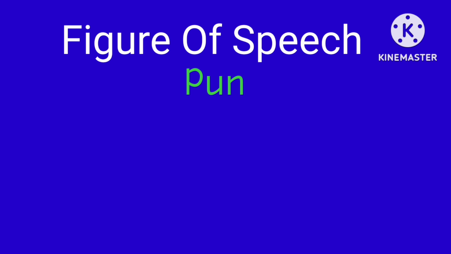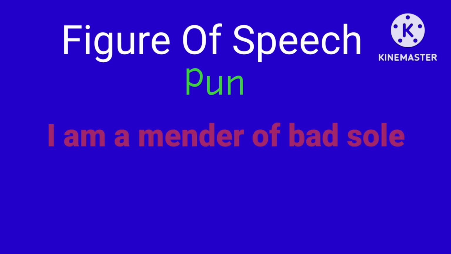For example, there's a famous sentence from Julius Caesar. The sentence is, I am a mender of bad soul. Here, a cobbler is saying to an official that I am a mender of bad soul. Actually, he wants to mean, being a cobbler, he is the doctor of shoes. He is the surgeon of shoes. He mends shoes.